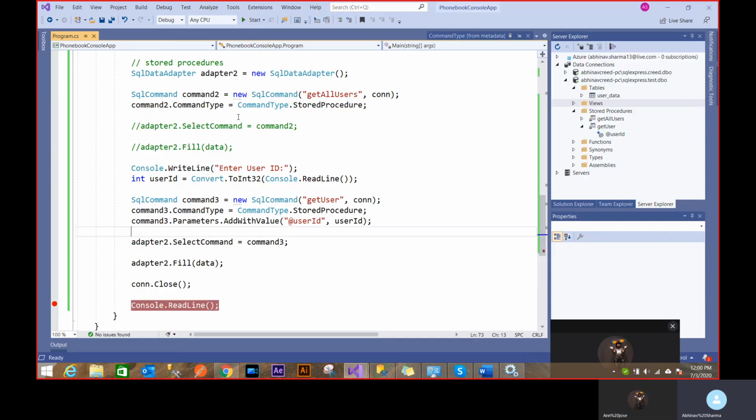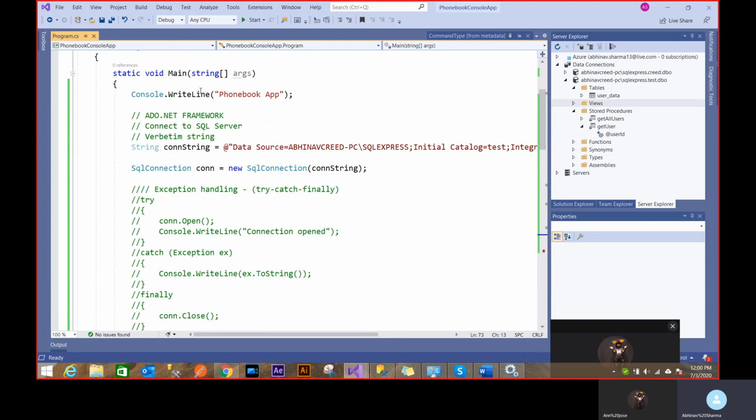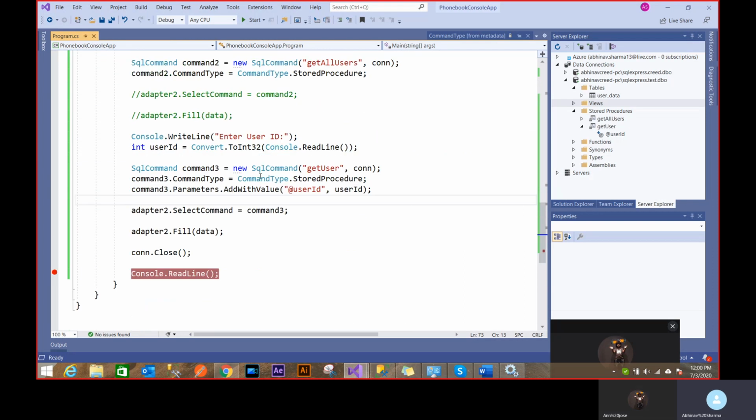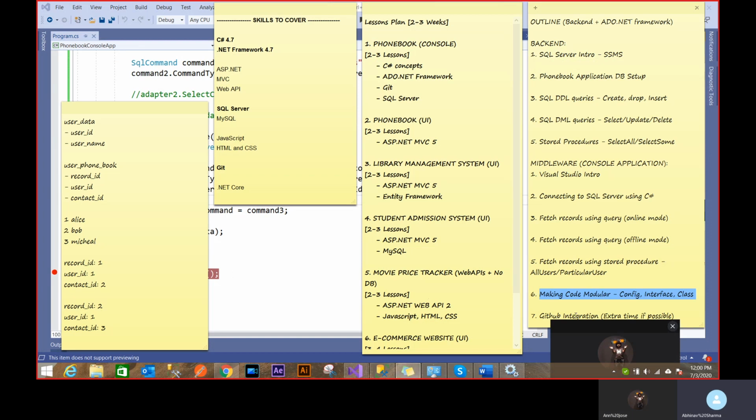Nobody writes code like this. You see, this is very, very bad. Everything is out there and everything is inside the static void main. This is not a decent way to write the code. So I'll be talking modularity now, and then we'll be pushing this entire code into GitHub.